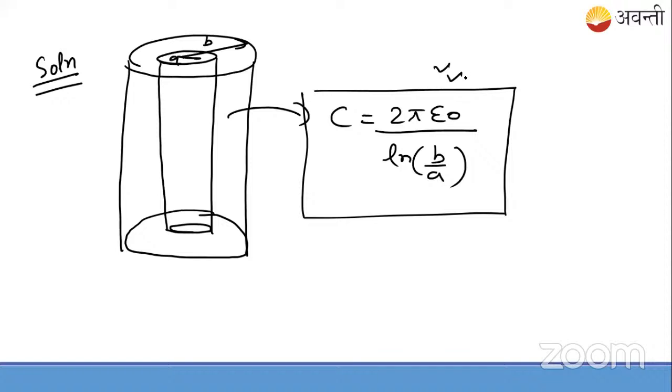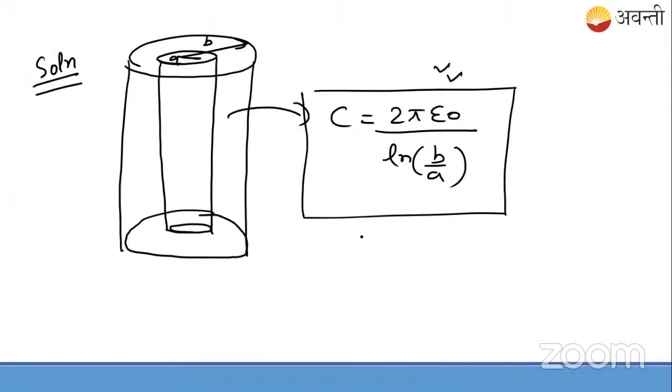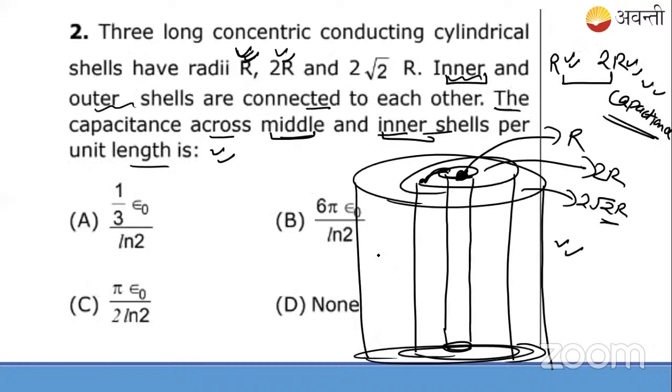Now in this question they're asking to find the capacitance between the inner shell, that is R, and the middle shell, the capacitance across the middle and the inner shells. Inner shell is R and the middle shell is 2R. So just put in the values. We are having the cylinders as R, 2R, and 2 root 2R. So the outer one is 2 root 2R.